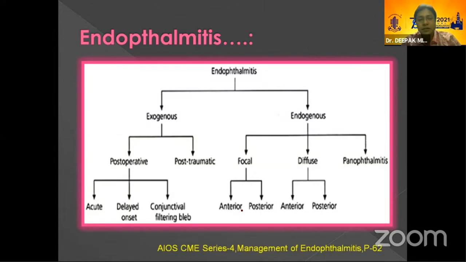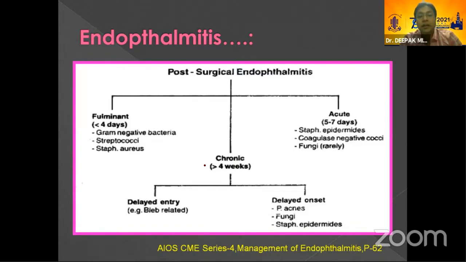This is the classification already published in the AIOS CME series, and most commonly used: exogenous and endogenous. In exogenous, we further classify into post-operative and post-traumatic, and in endogenous, it is focal, anterior or posterior, diffuse anterior posterior, or panophthalmitis. The post-surgical endophthalmitis can be of three types based upon the duration and the